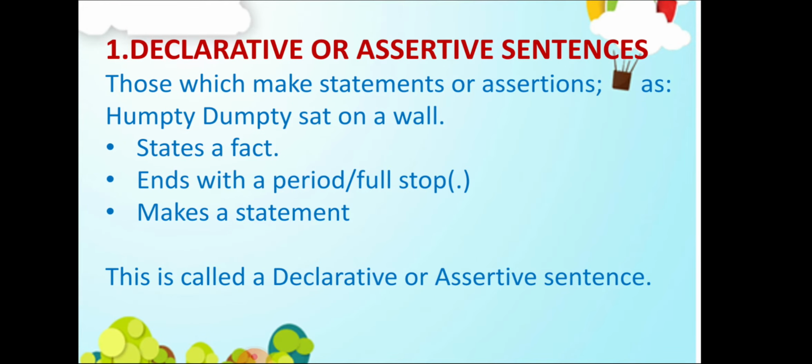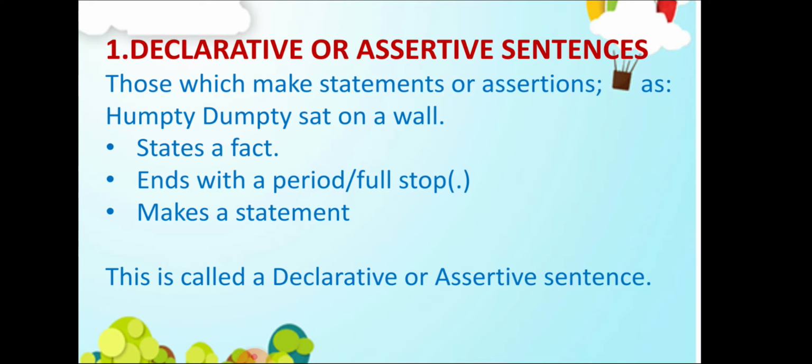The first one is the declarative or assertive sentence, those which make statements or assertions. What are assertions? When we are sure about something, when we are able to justify something, or when we say something with confidence. So that is the sentence that is assertive.